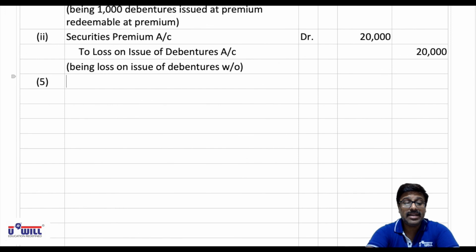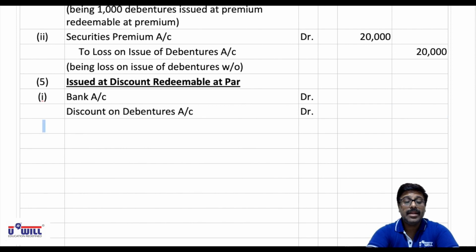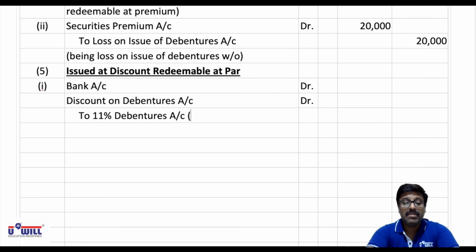So all of you first give the heading: issue at discount, redeemable at par. Only one entry will come over here since it is redeemable at par. Issue at discount, so bank account debit, then discount on debentures account debit, and then to 11% debentures account. Now first we'll record which amount? Debentures amount with face value. So 2000 into 100, debentures amount with face value will come to 2 lakhs.